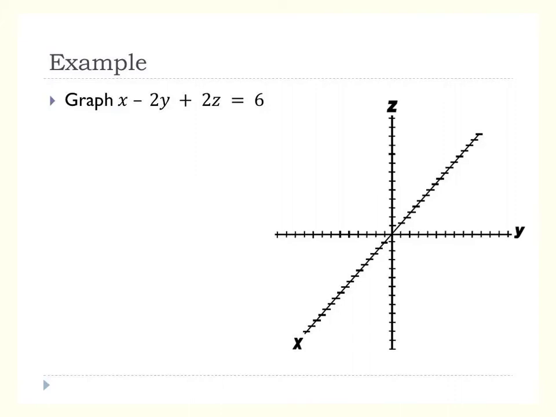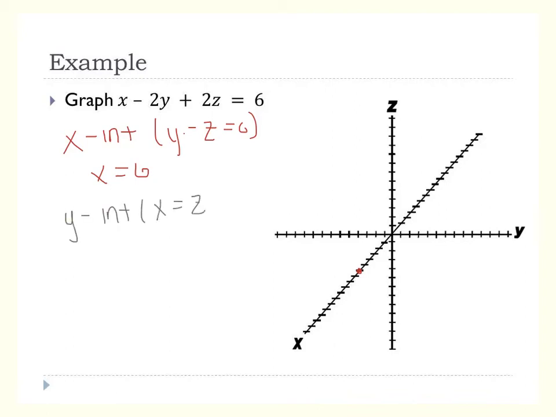x minus 2y plus 2z equals 6. So first of all, we need our x-intercept, okay, in which case y and z are both 0. So we just get x equals 6, okay, plot that. Make sure you're coming the right way on the x-axis. And then we want our y-intercept, in which case x and z are both 0. So that would be, make sure you note your negative there, negative 3 on the y-axis.